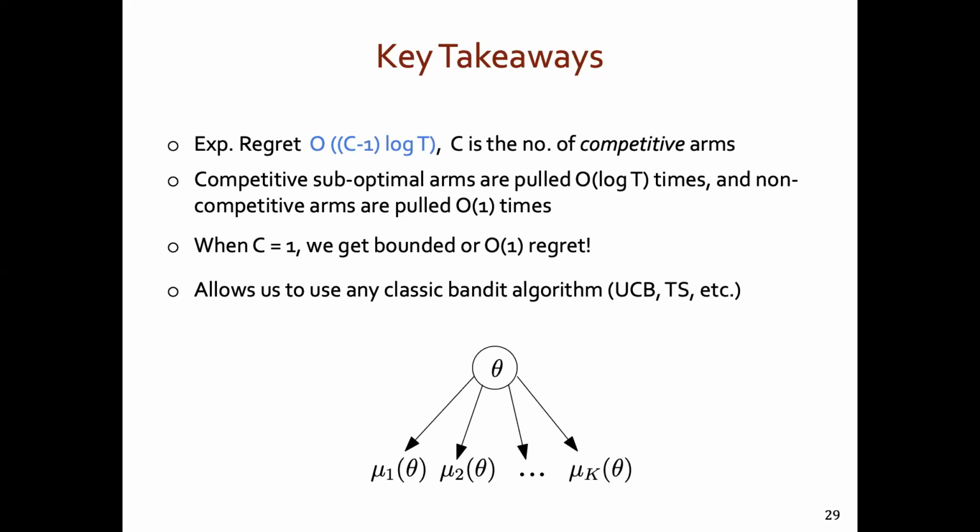To summarize, the structured bandit framework allows us to provide recommendations without knowing contextual information a priori. As only some of the suboptimal arms are pulled order of log t times, and non-competitive arms are pulled only order of 1 times, we get a regret that scales as C minus 1 times log t instead of K minus 1 times log t, where C is the number of competitive arms. In fact, when C is equal to 1, our proposed algorithms achieve bounded regret. Our approach allows us to extend any classical bandit algorithm to the structured setting by plugging the algorithm into step 3 of our proposed methodology.